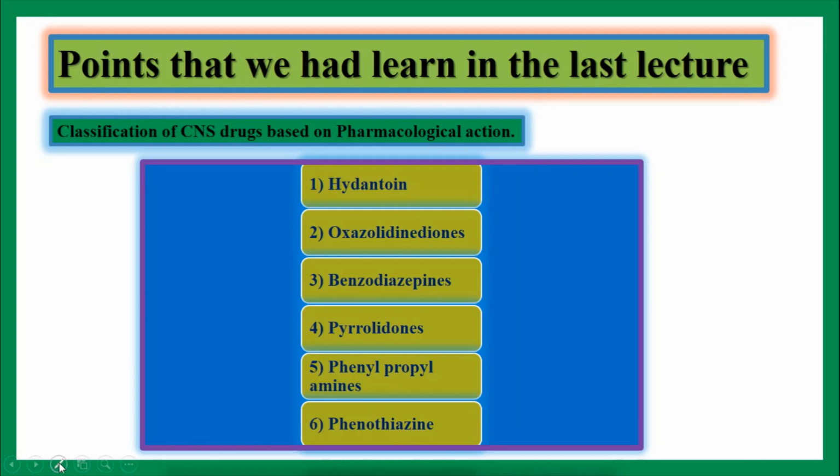The first class is hydantoin. Second is oxazolidinedione. Third, benzodiazepines. Fourth one, pyrrolidones, phenylpropylamines, phenothiazine. These are the six classes of CNS drugs based on its pharmacological action. In the last lecture, under the class of hydantoin, we had taken the example of phenytoin.